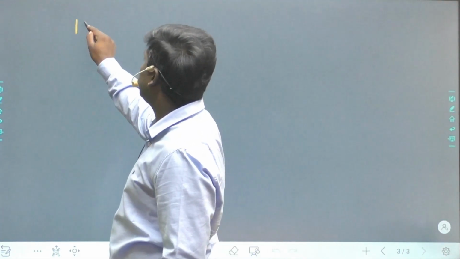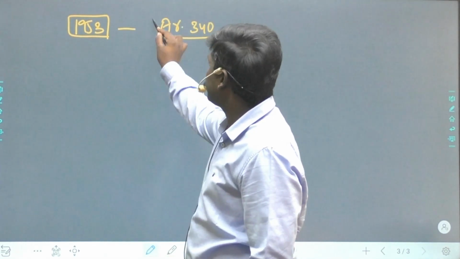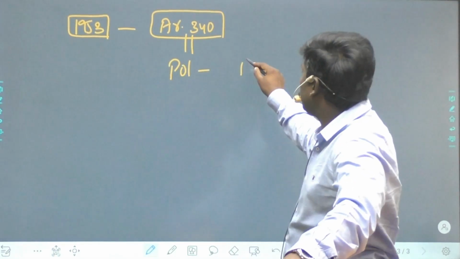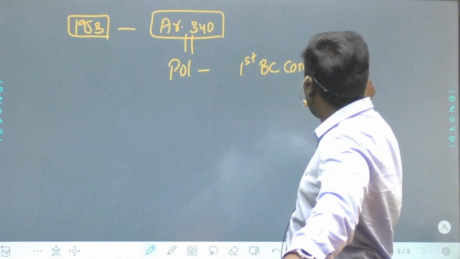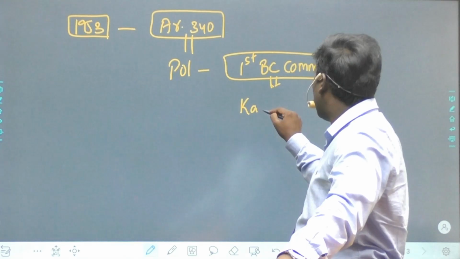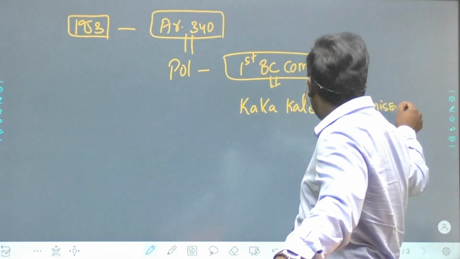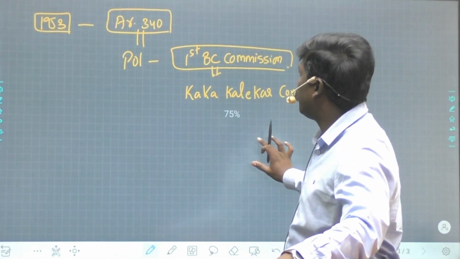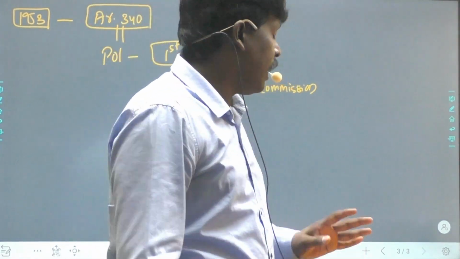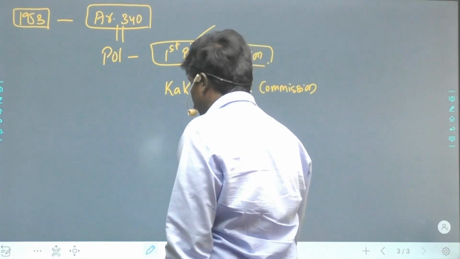In 1953, following Article 340 of the Constitution, the President of India formed the first backward class commission, the first BC commission, which is called the Kaka Kalelkar Commission, to look into the status of backward classes in India.